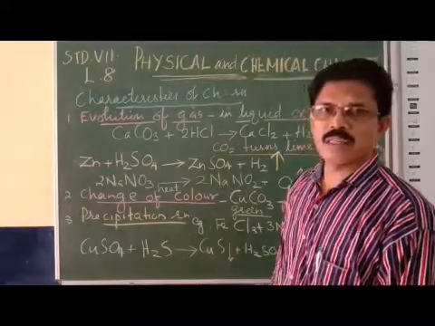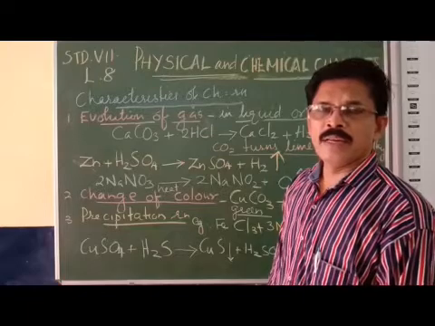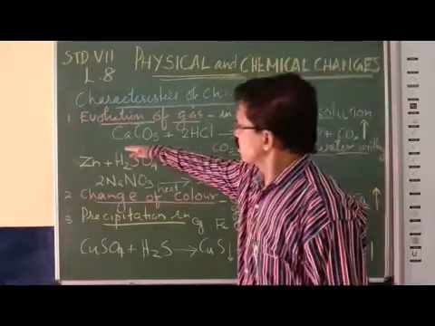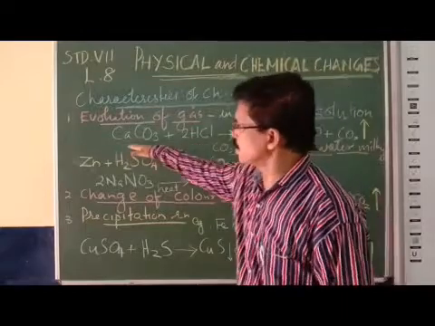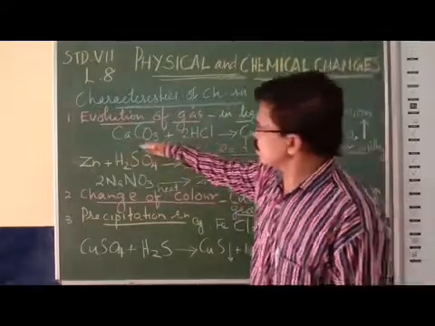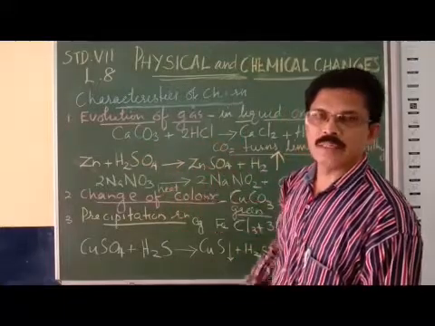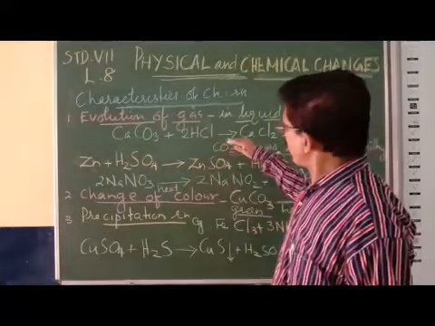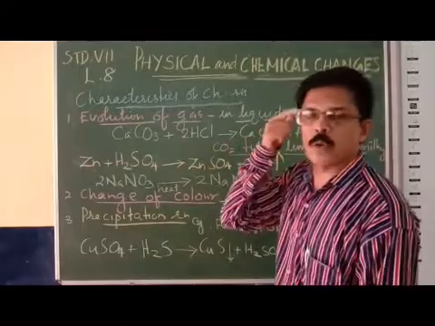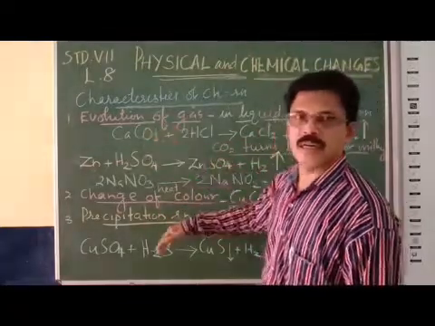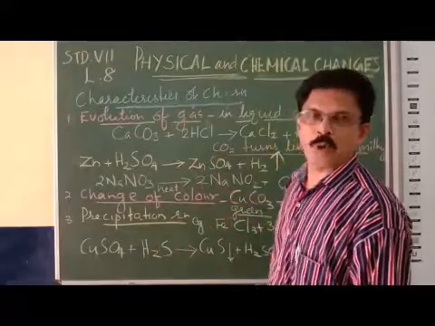We have already studied that in a chemical reaction, the reactants on the left hand side react with each other chemically and form a new substance called the product.